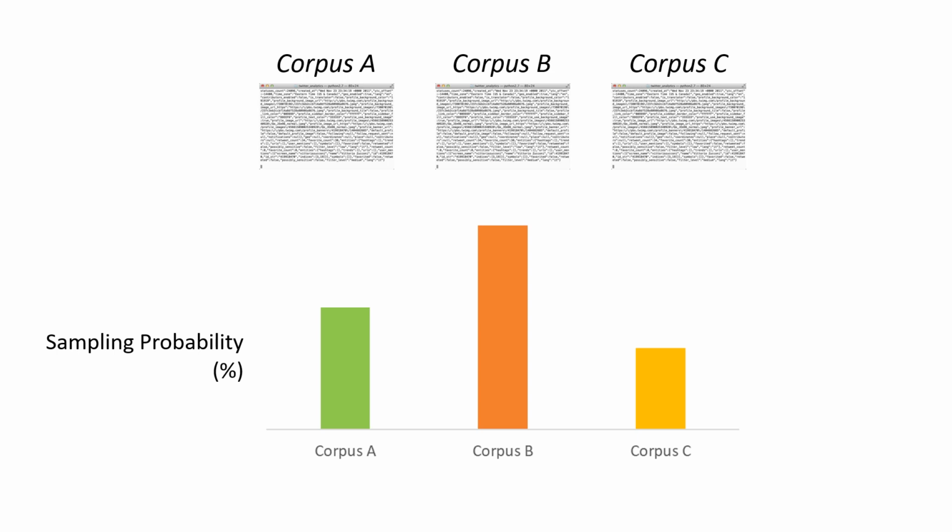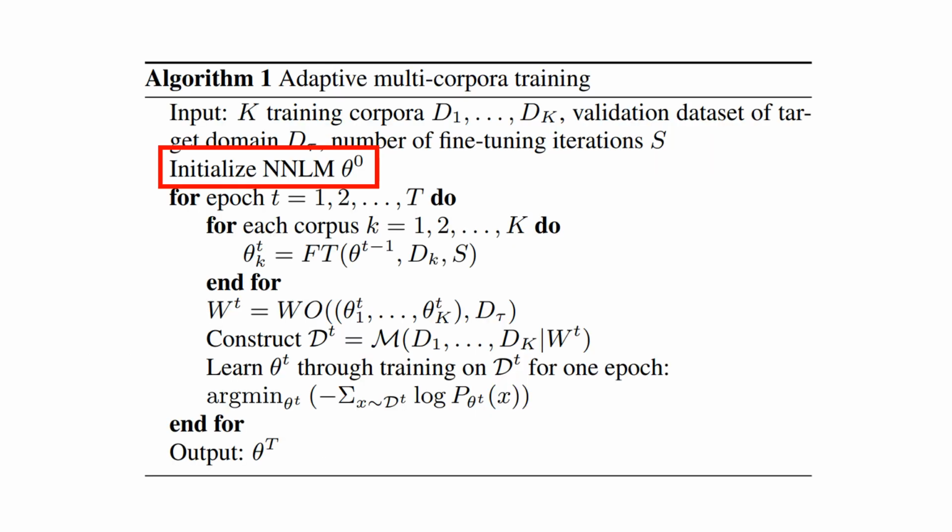In those scenarios where the order of feeding corpuses into the training process is important, this algorithm will automatically choose their relative orders by assigning higher sampling probability to a corpus when its turn is coming.